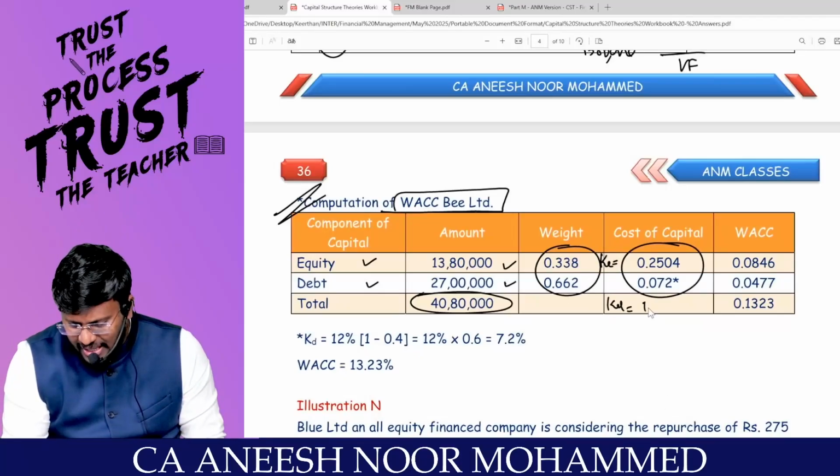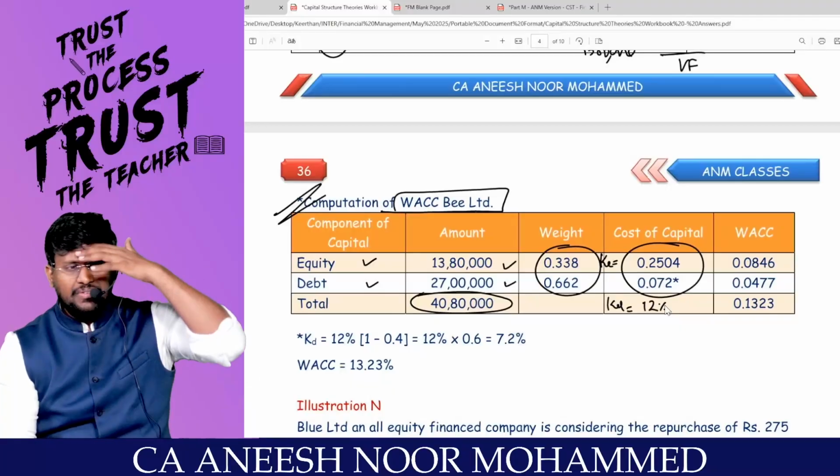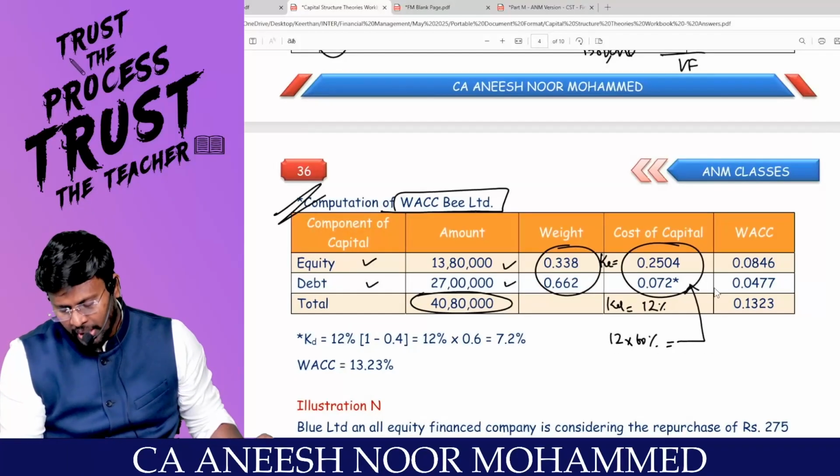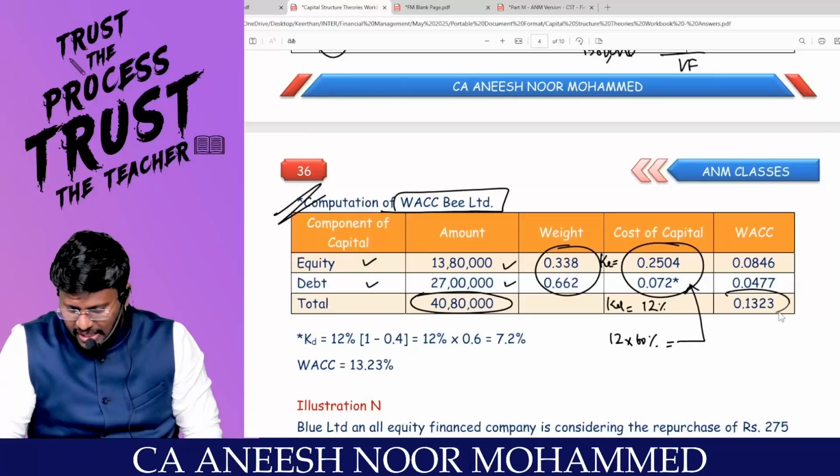I will not take KD as 12% because tax is there. Correct? If tax is there, cost of capital should be after tax. So 12 into 60% comes to 7.2%. Comfortable? If I calculate, I will get 13.23%.